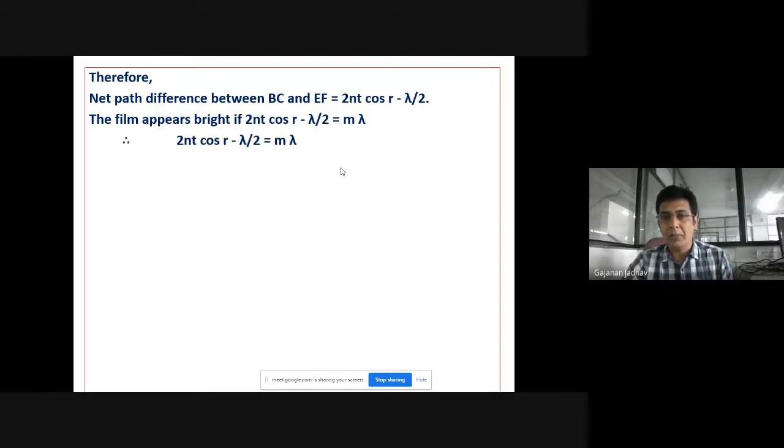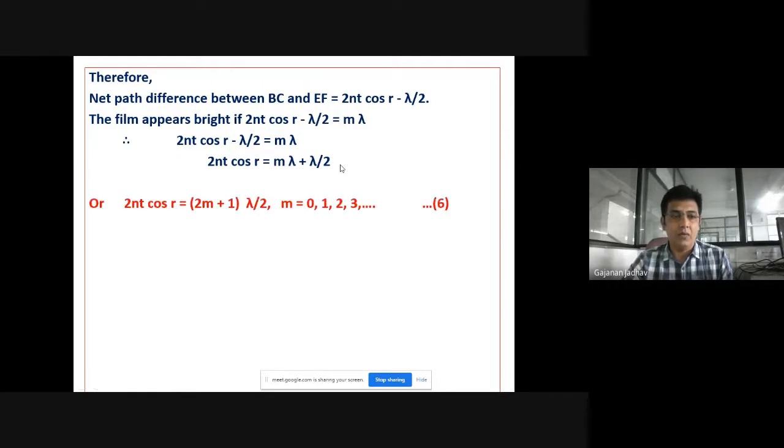Again, we can rewrite this equation: when minus lambda by 2 is taken to the right-hand side, it gets added, so we can write 2nt cos R is equal to 2m plus 1 into lambda by 2, where m is 0, 1, 2, 3. So this is the first equation we got for the brightness of that particular thin film.